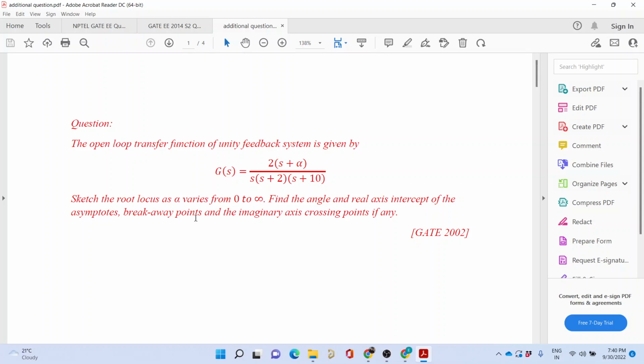So what you have to do is you have to sketch the root locus, and my question would be how to go ahead with this. How are you planning to do this? We can separate them as two transfer functions. You can separate, but for root locus you need to write the characteristic equation first.